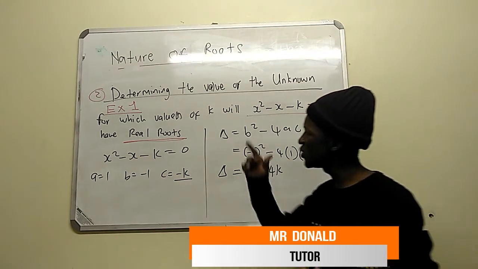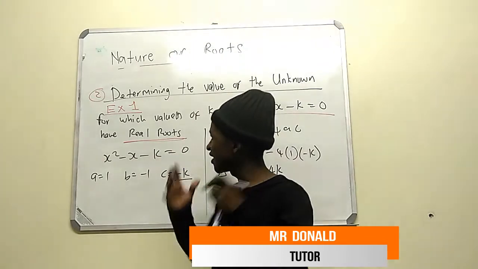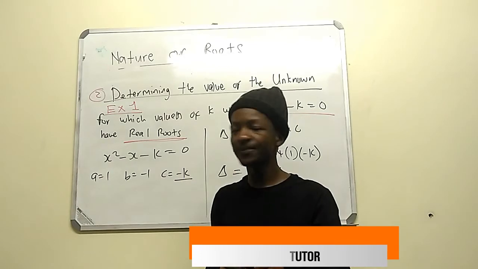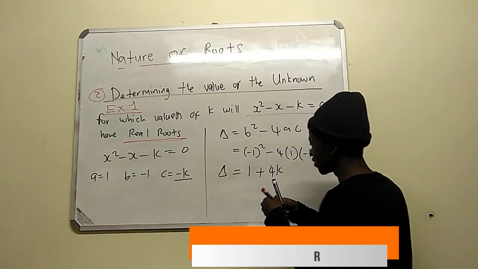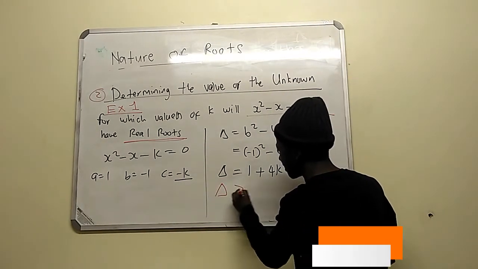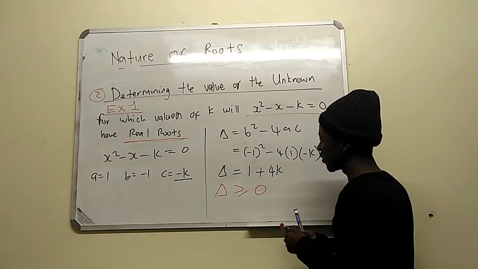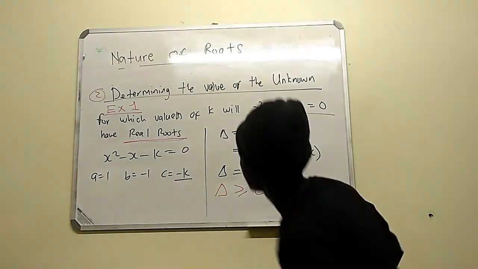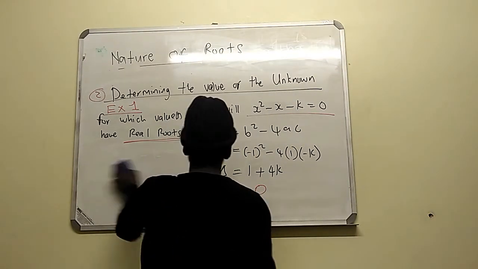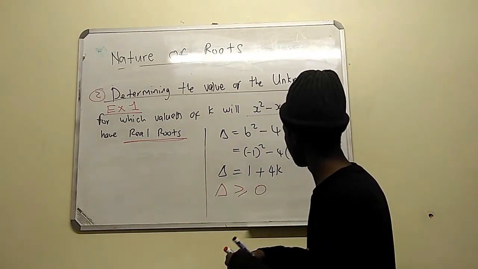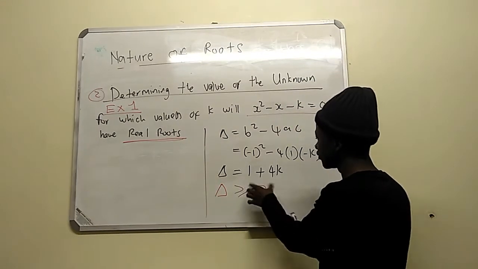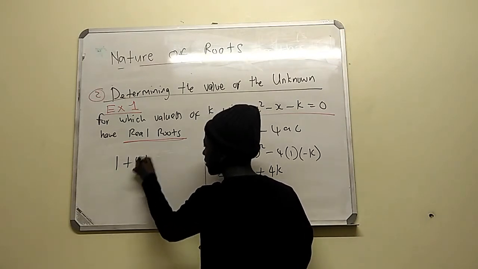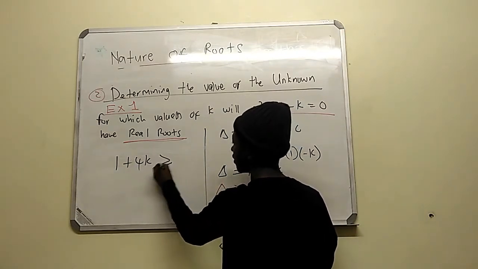We know that when we have real roots, our delta must be greater than or equal to 0. So where you see delta, you substitute 1 plus 4k. It's going to be 1 plus 4k greater than or equal to 0.